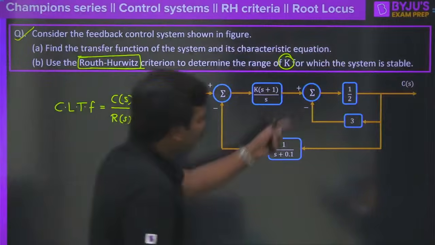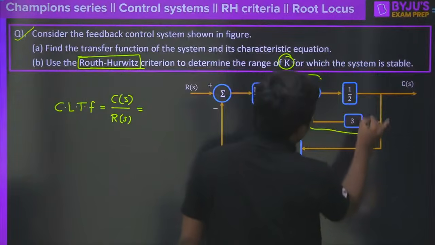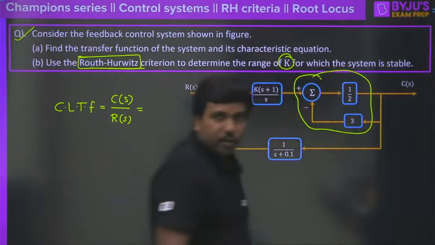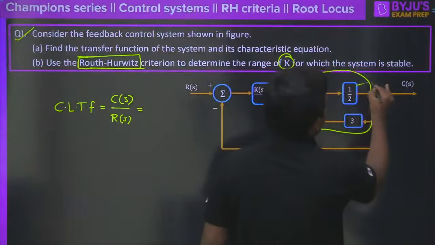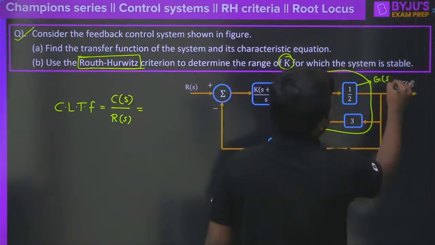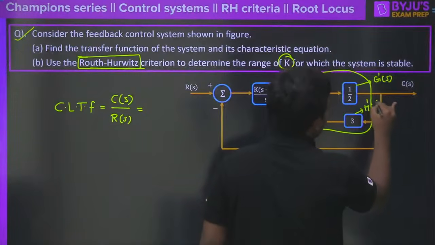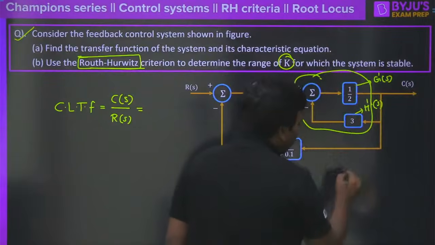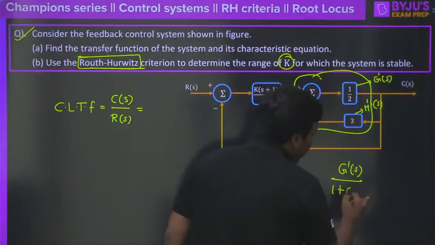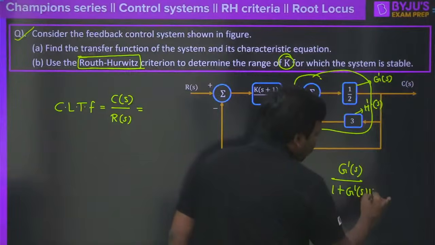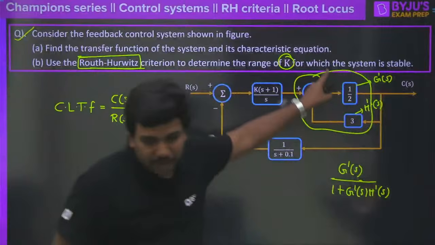All of you know that this is a very simple block here, so I can combine this and put it together. What is the reduced block diagram of this highlighted portion? I can call this G'(s) here, and here I can put H'(s). So what is the block of this one? G'(s) divided by 1 plus G'(s) into H'(s), correct? Whatever is in this highlighted portion, I am writing only that.